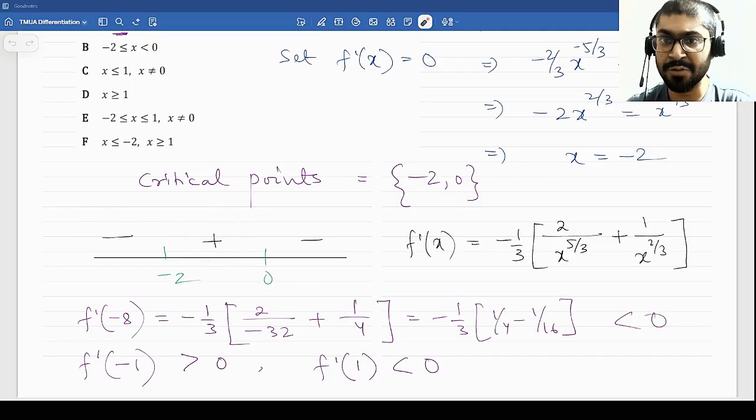Remember, I don't need the exact value of these calculations. I just need to know the sign, whether it's positive or negative. Okay. Even if you were doing this in a subjective question, you would not need to write the value. Just the sign should be enough. Now, I obtained minus 1 to be greater than 0, so this is positive. I obtained f dash 1 to be less than 0, so this is negative.